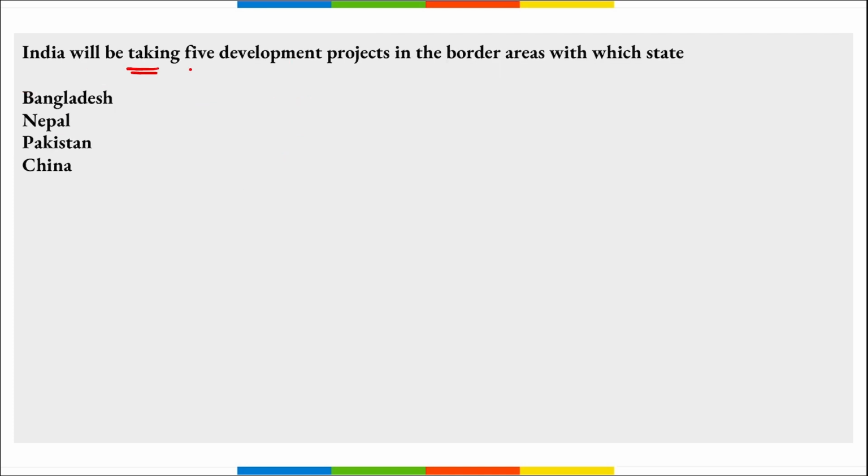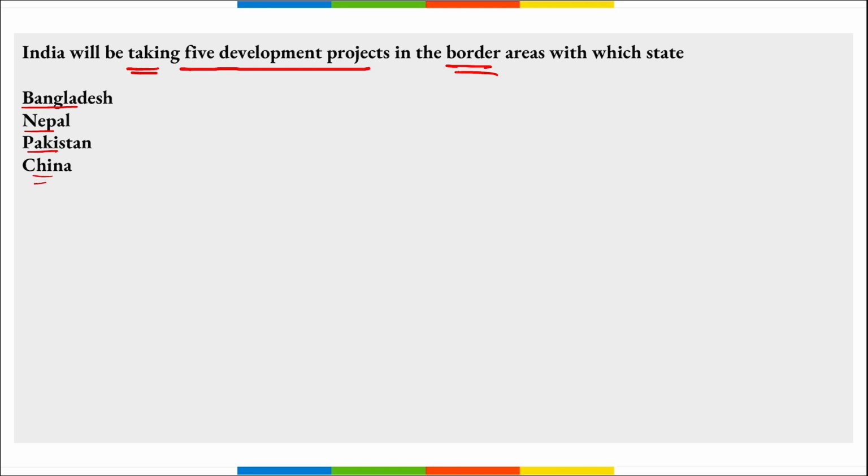Next, India will be taking 5 development projects in the border areas of which state? So remember, India will be taking 5 development projects each in the border areas of the states along Bangladesh, Nepal, Pakistan, or China.